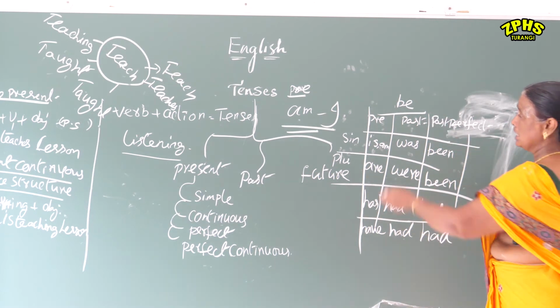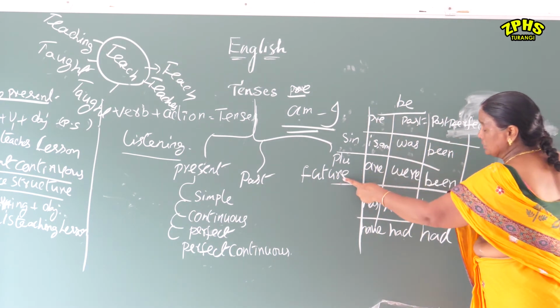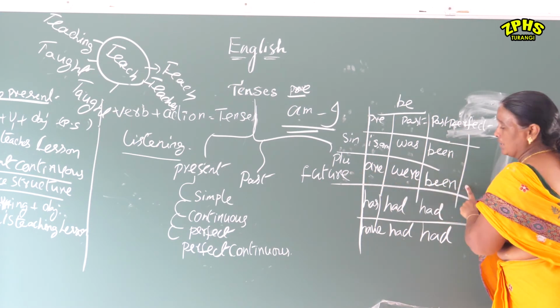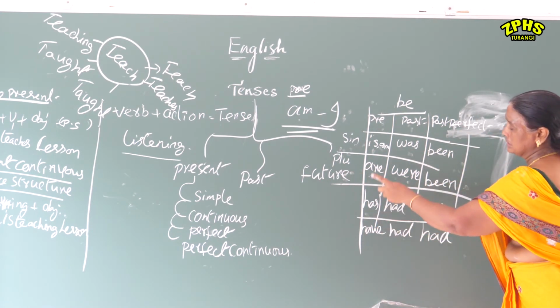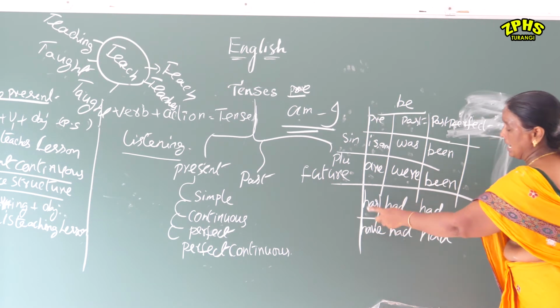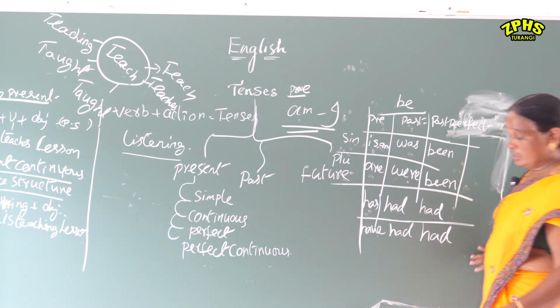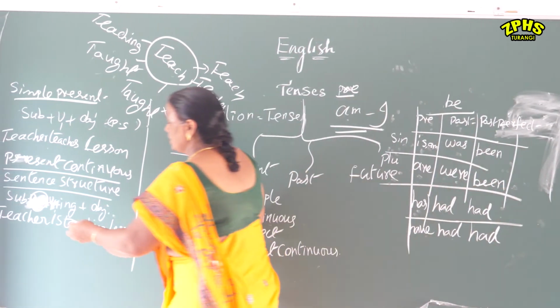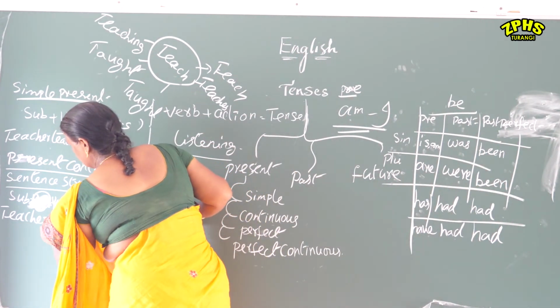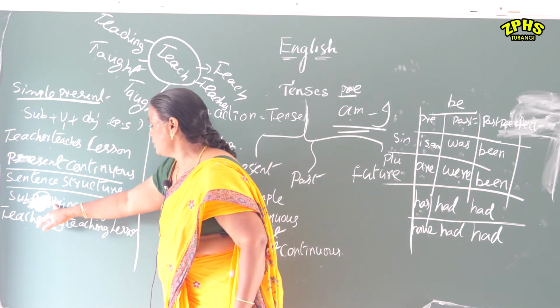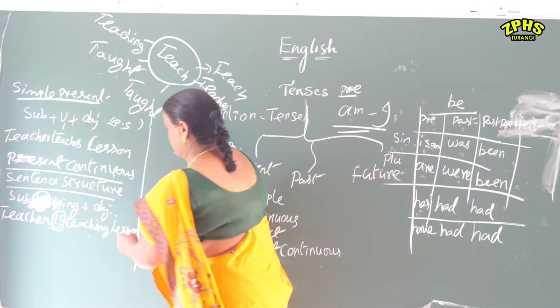It's most important. Next, plural. Present tense plural or past tense plural, go; past perfect tense plural, be. Again, has: past perfect tense has, had, have, had. Okay? So now be form. Teacher is. As teacher is singular number and this is present tense, so he is teaching lesson.